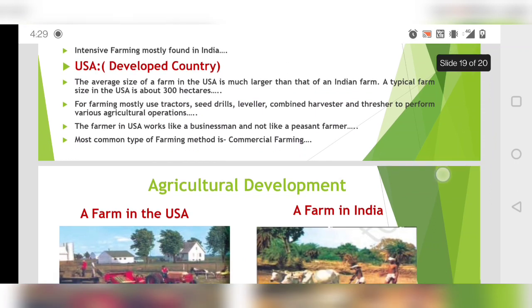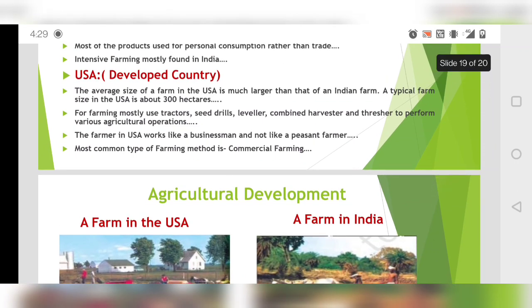Then we have developed countries like USA. So we'll be talking about how USA is doing agriculture. The average size of a farm in USA is much larger than that of an Indian farm. I cannot tell how many multiples.